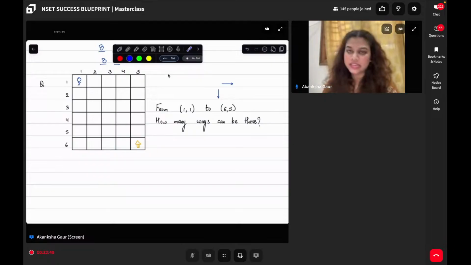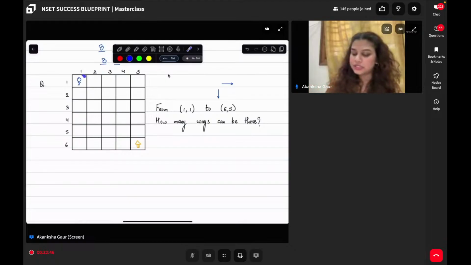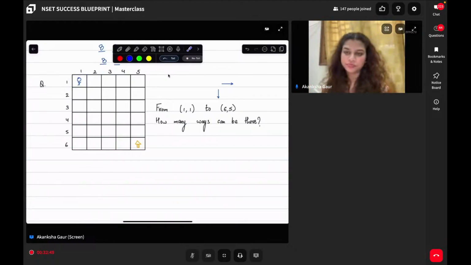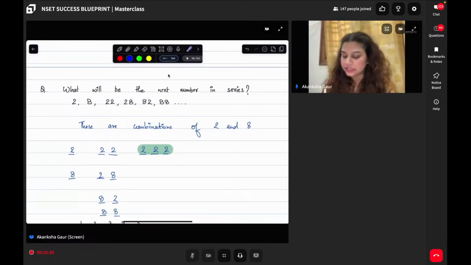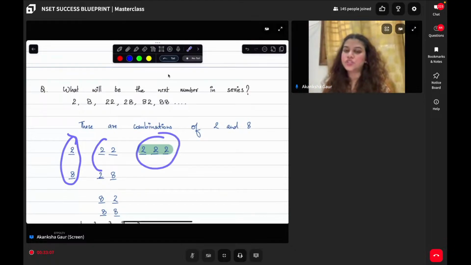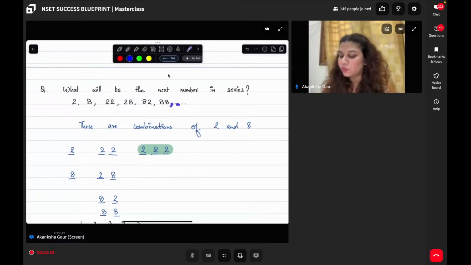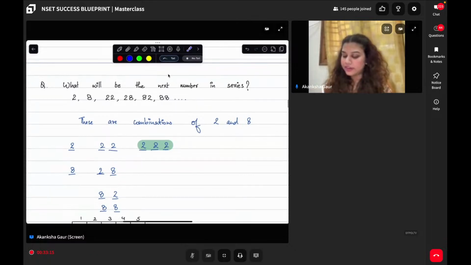Now, the next question says that there is a maze. Okay, there is a maze. Now, the person is standing in the block here. Okay, Mansaran. I was saying that in the series, there are only 2 digits allowed, which is 2 and 8. Now, with this 2 and 8, I have to make combinations. Combinations can be 1 digit, 2 digit, and 3 digit, and so on. They are asking after 88, what will come? What is the next term? So I have 1 digit, so 2 and 8 have been mentioned. Then when it was 2 digit, I started with 22, then 28, then 82 and 88. Those were all the combinations.